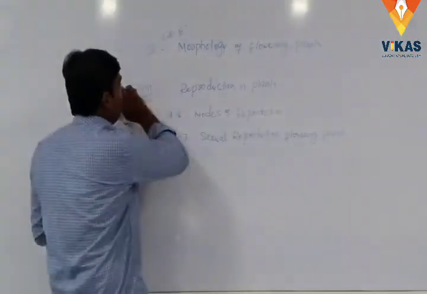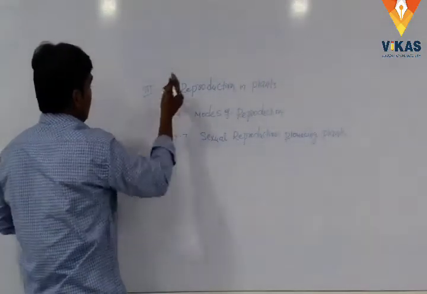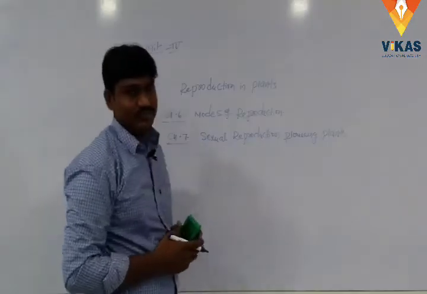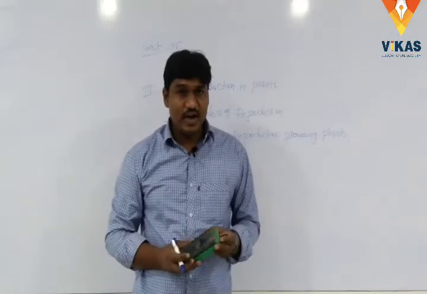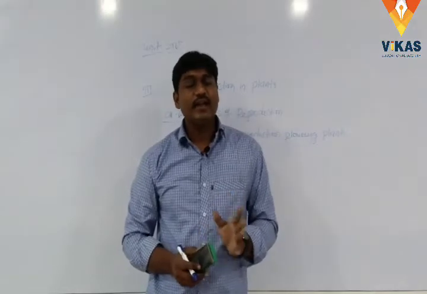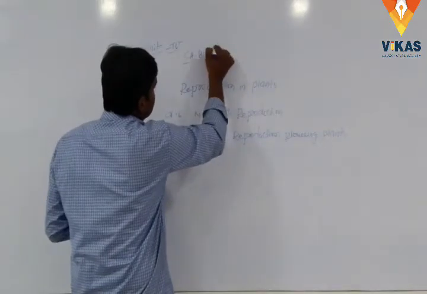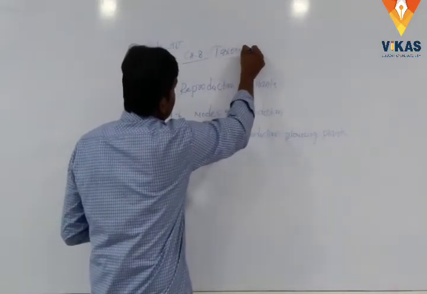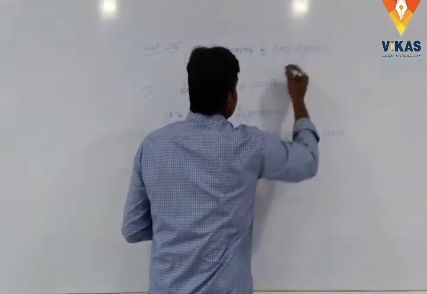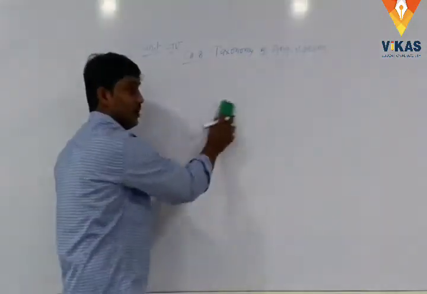Next one, chapter number, unit number 4. Unit 4 is systematics of plants, and it is also called taxonomy. Taxonomy of angiosperms. Students, please follow.